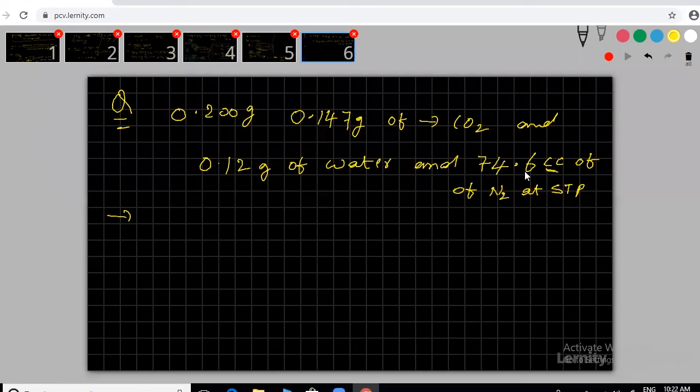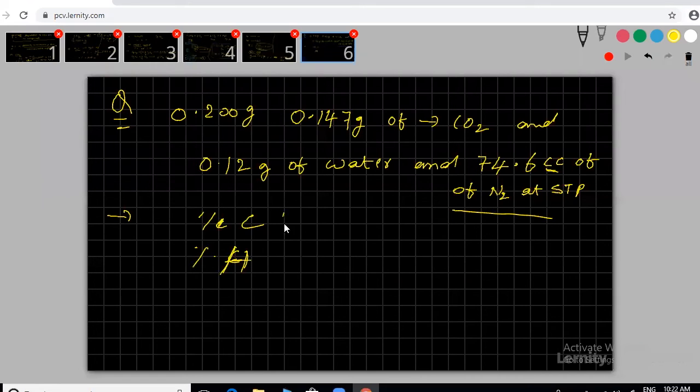Then calculate the percentage of carbon and percentage of hydrogen. Leave that one, nitrogen we don't want. The question is just given like that, but our target is only carbon and hydrogen.